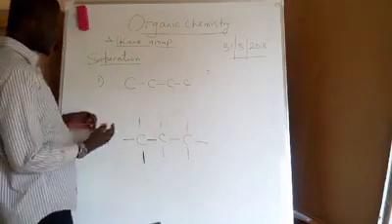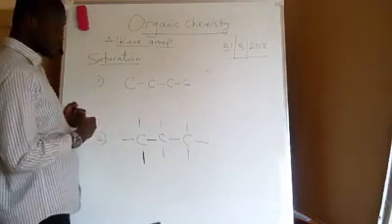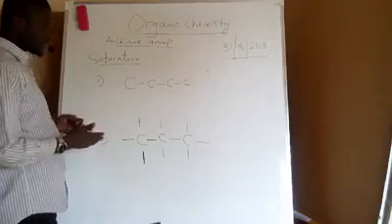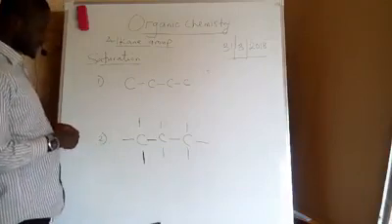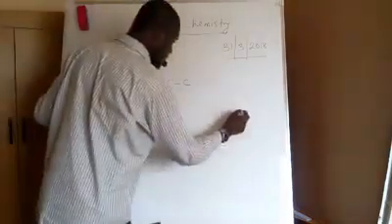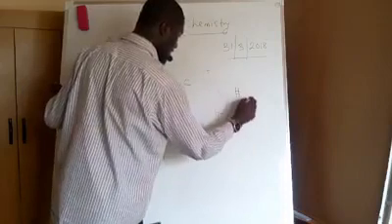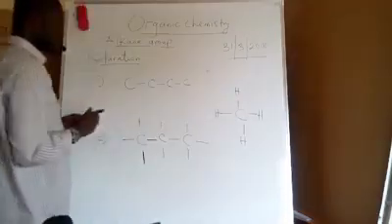Now, if we look at these two definitions closely, we understand that both definitions are correct. The only thing I observed is that one definition is more correct than the other. For instance, if I'm asked to explain whether methane is a saturated compound or not based on these two definitions.